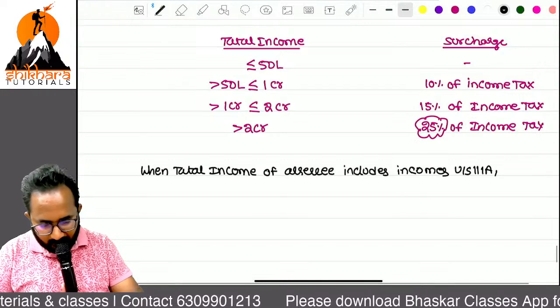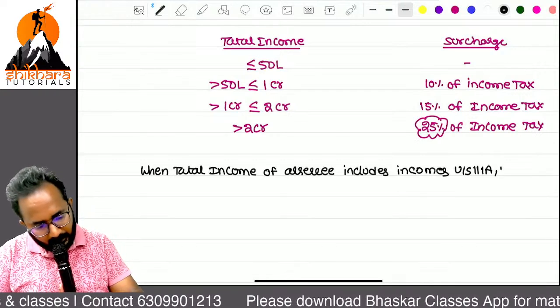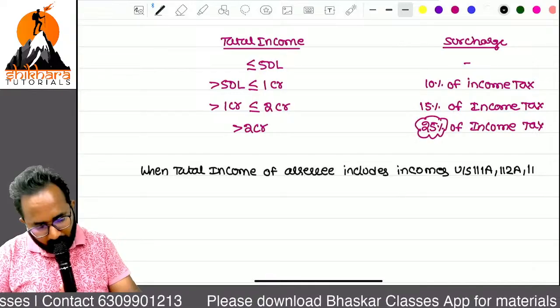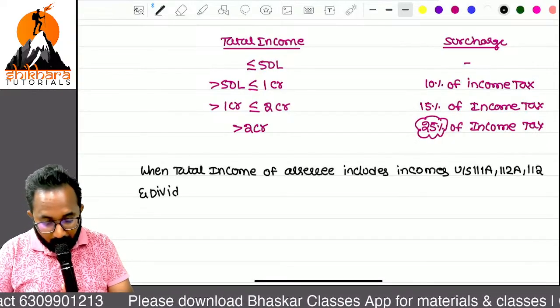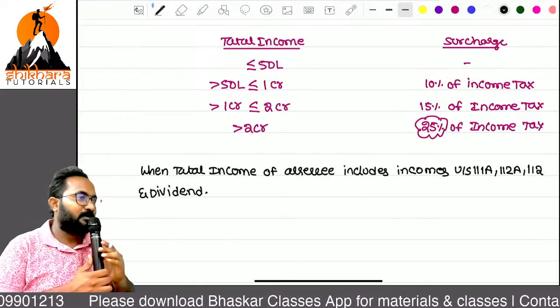Capital gains at special tax rates: 111A, 112A, 112, and dividend income. Then we have to apply this special note point.